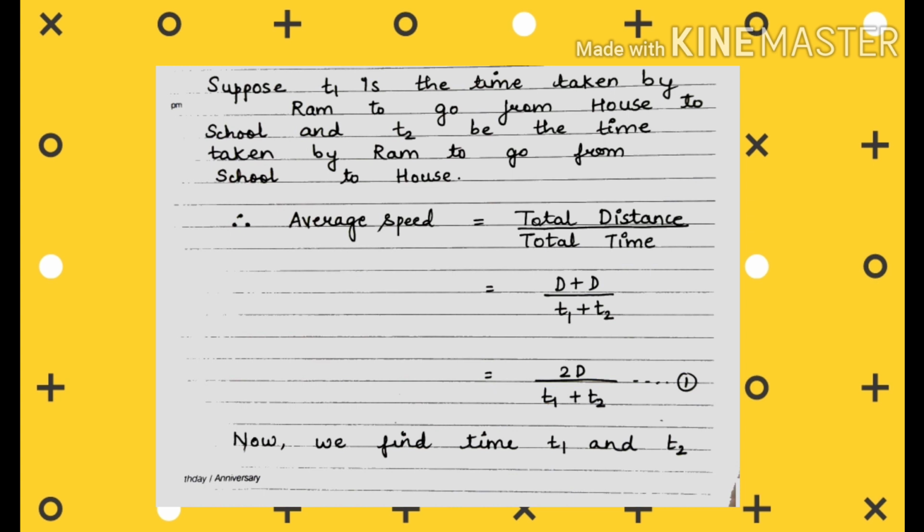Now, for this equation to get solved, we must know the value of T1 and T2. From where do we get these values of T1 and T2? By using the information which is given in the question. What information is given? Information given is that the speed of Ram from house to school is 10 meter per second. So let us find T1 first.